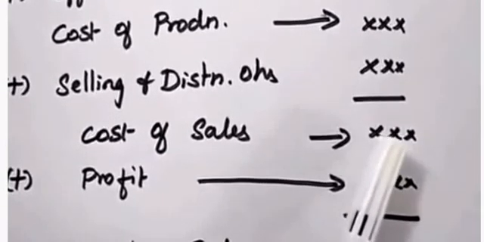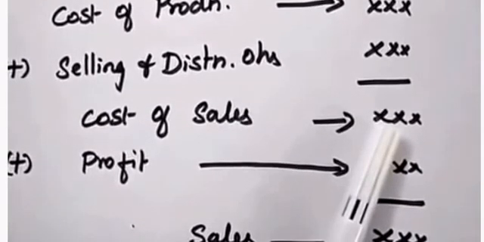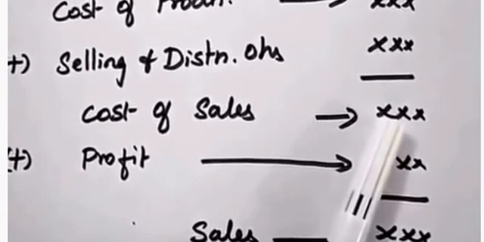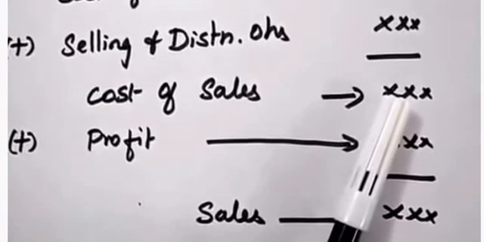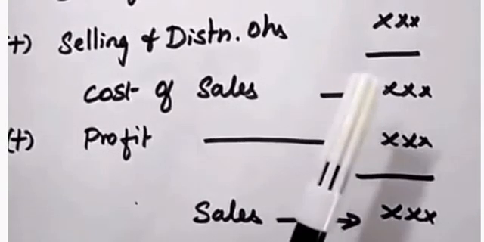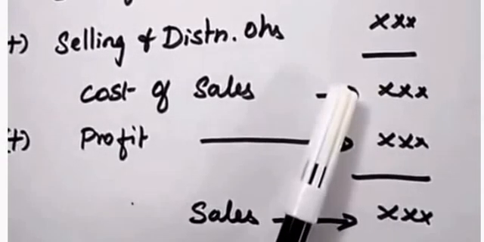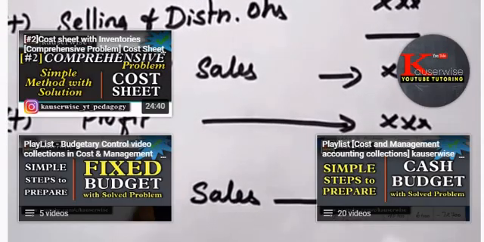And after finding this, now you need to fix the selling price for your product. So while you fix the selling price, you need to calculate how much profit is expected, and you have to add that along with the cost of sales. Only after finding this can you calculate the selling price. That is, after adding profit, you will get the selling price.